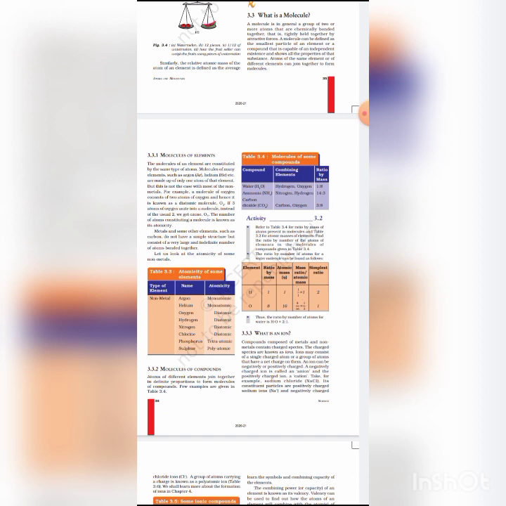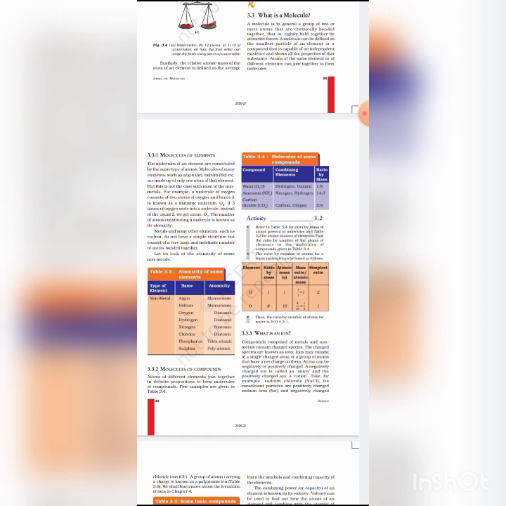So 1 mole of oxygen atoms equals 6.022 into 10 to the power 23 atoms of oxygen. And 1 mole of oxygen molecules, that is O2, has 2 into 6.022 into 10 to the power 23 atoms of oxygen.